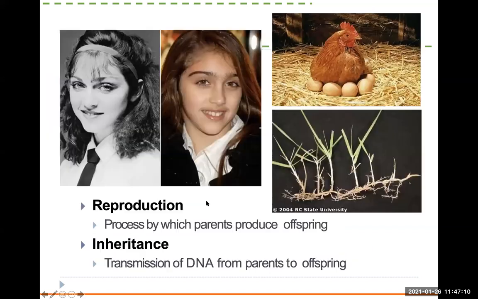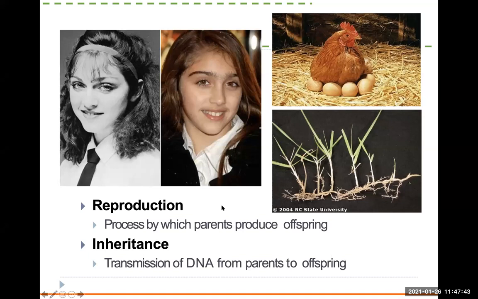And then we have reproduction, and that's a process by which parents produce offspring. Reproduction can be sexual, or it can be asexual. In this photo, we have grass. It just grows these rhizomes. Rhizomes are the roots underground, and more grass grows. That's asexual reproduction. And you notice this looks exactly the same as the next plant here. So this is asexual. There's not a lot of variation.